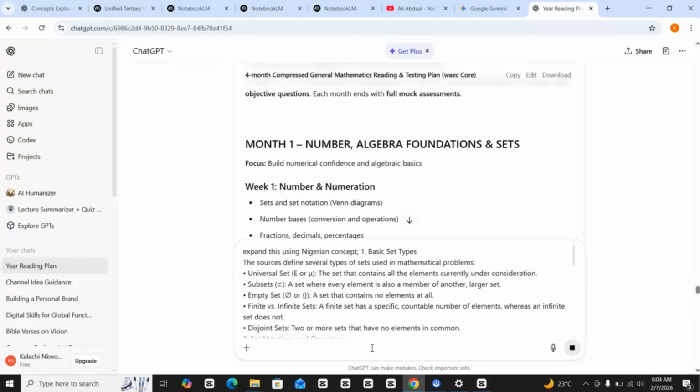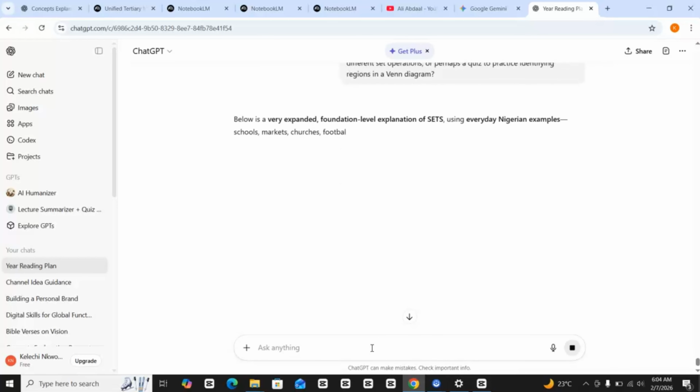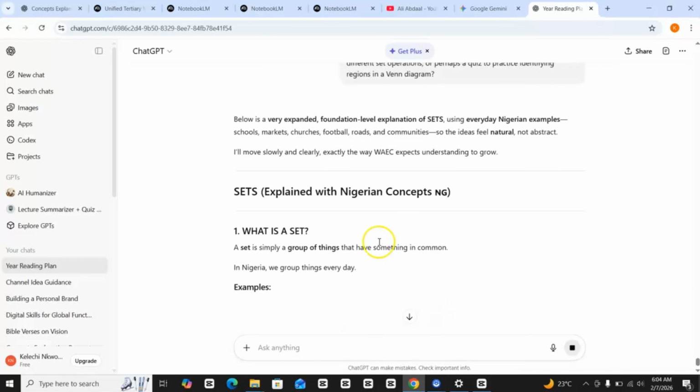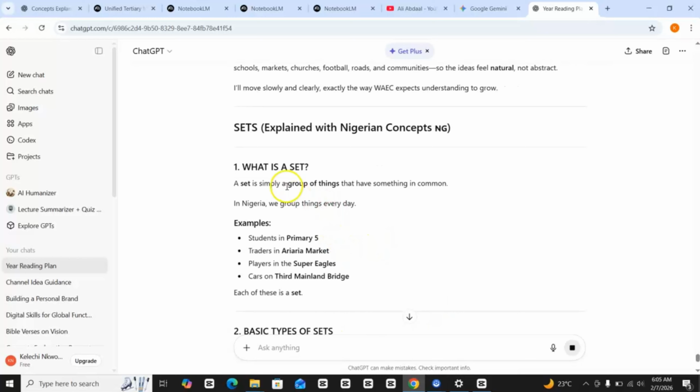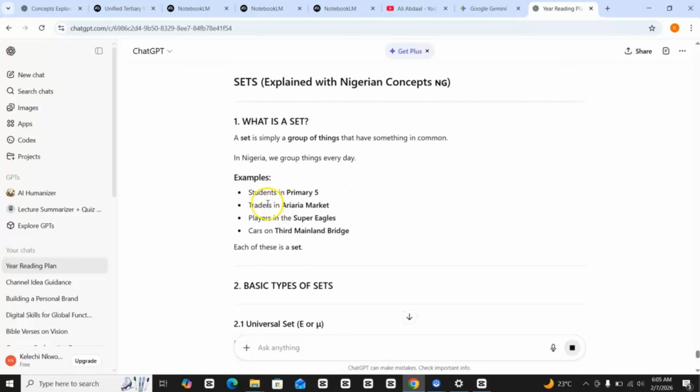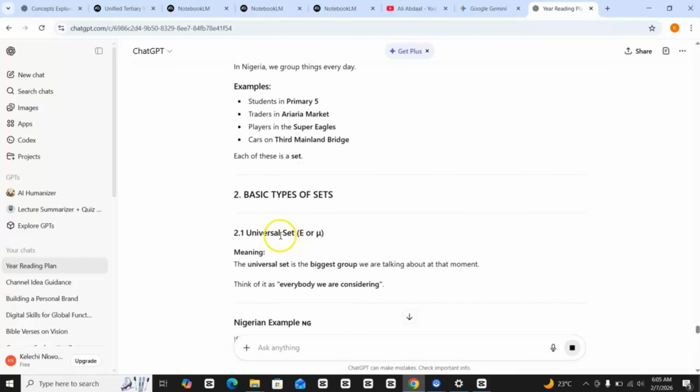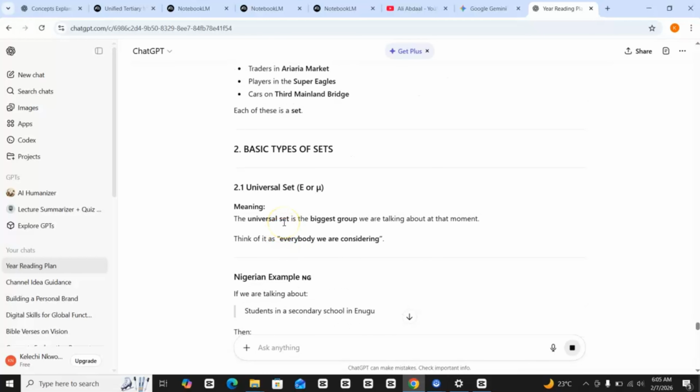Now just watch this. What has it said? It's explaining it with students in primary 5, traders in the market, players in the Super Eagles. I love this. Cars on Third Mainland Bridge. You can see all this. This will help you understand sets. Imagine telling you people in the Eiffel Tower, Burj Khalifa, you will not understand it.